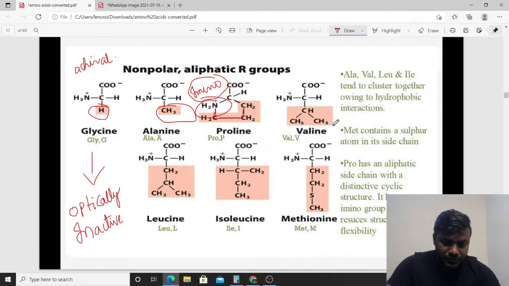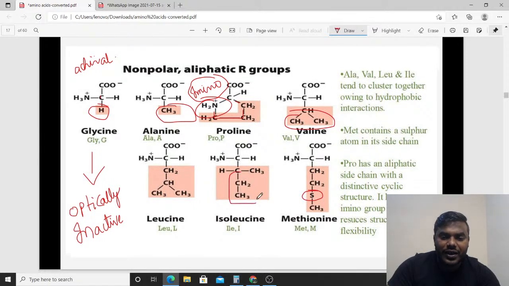Do not forget. Next one, valine. What is the specialty of valine, friends? It's very simple. Valine just has two methyl groups. And if you look at methionine, you can easily remember that methionine is an amino acid which contains sulfur. You can also look at isoleucine.